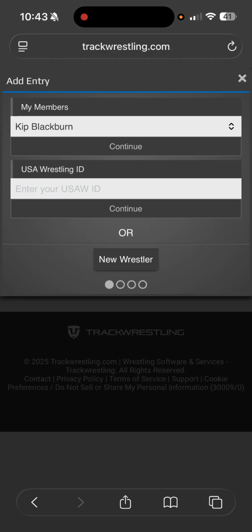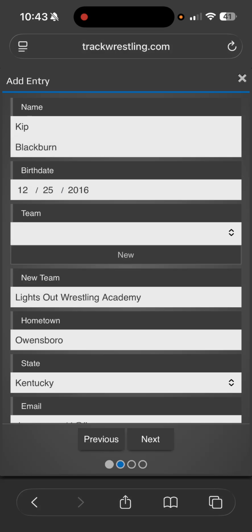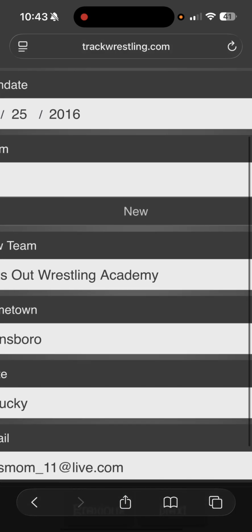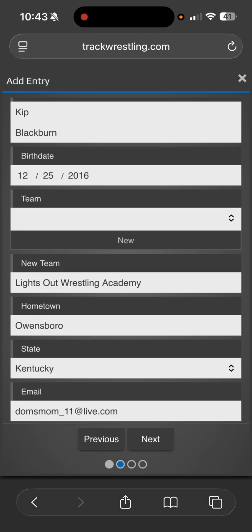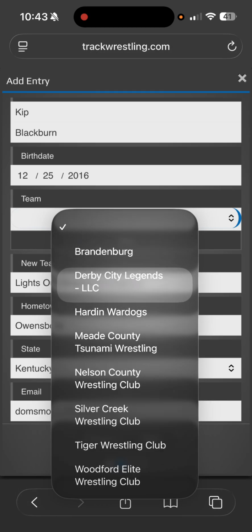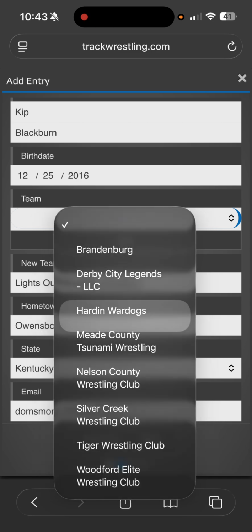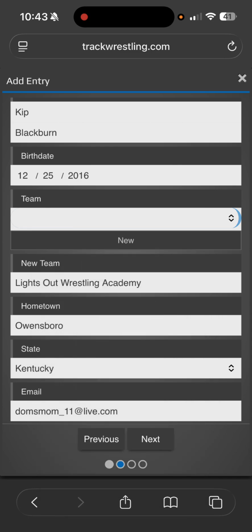Add wrestler, Kip Blackburn, continue. He's listed already under Lights Out here, you'll notice. So I'm not going to change anything here. But if the team is not there, we could obviously go down here and select one of these teams, but we're going to leave that blank because the new team is going to be listed as Lights Out Wrestling Academy.